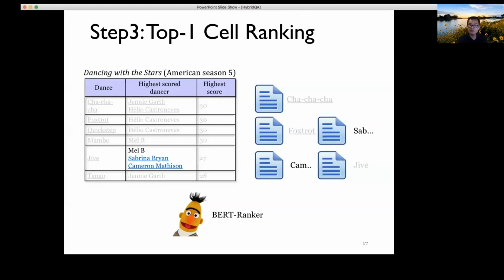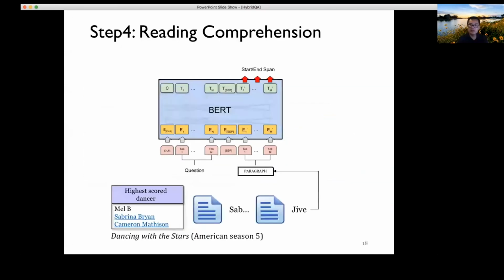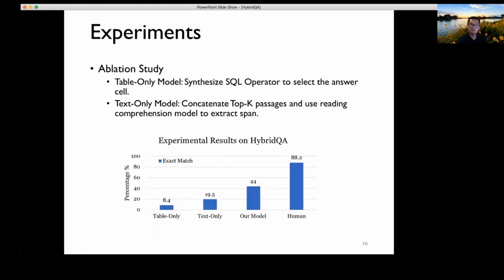And finally, after we located the target cell, we take the target cell together with the Wikipedia articles associated with the entries in this cell and send it to the model, and treat this as a reading comprehension task to give us the start and end span of the answer.